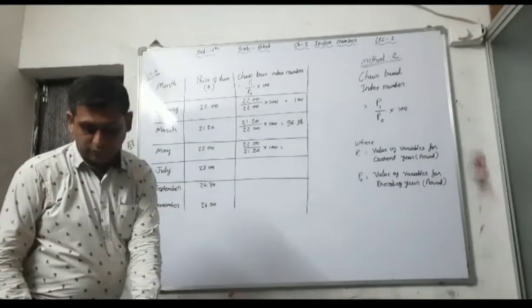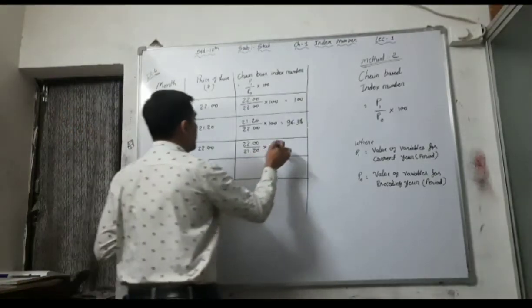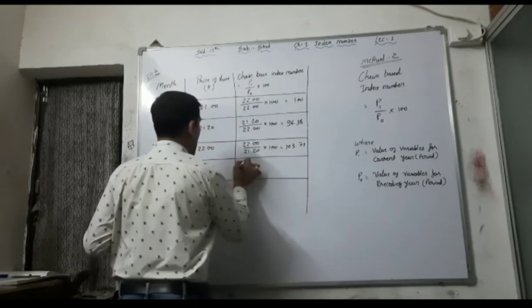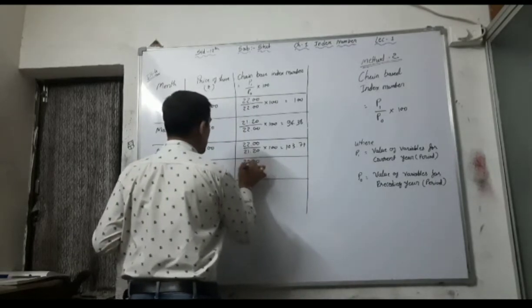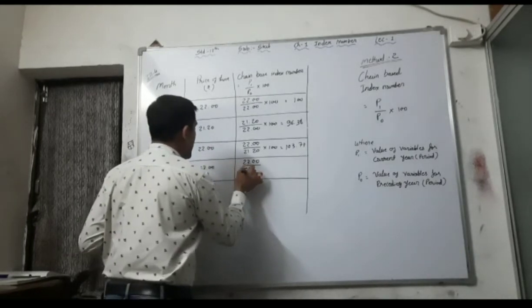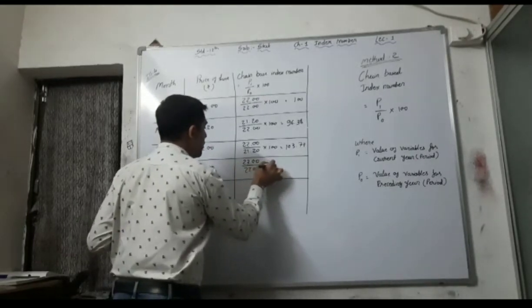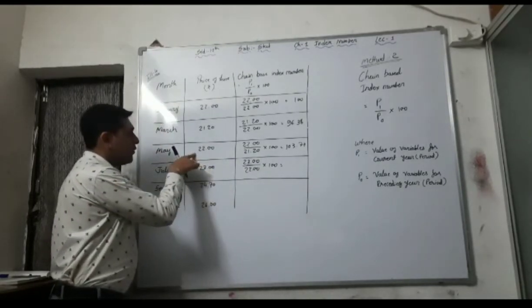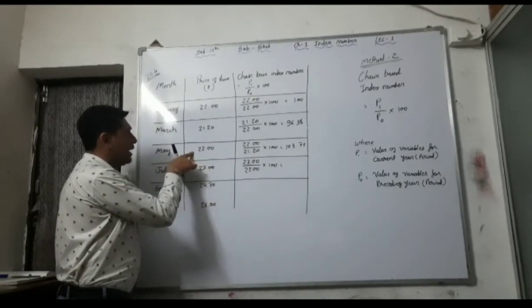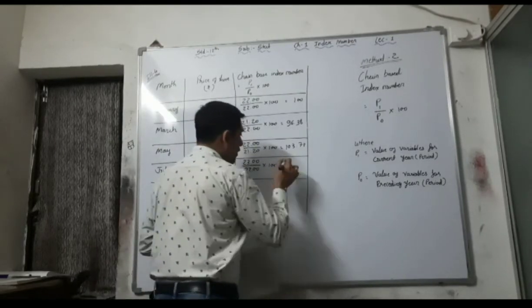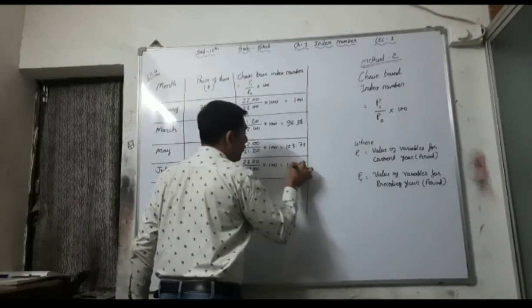It is 103.77. Now 23.00 divided by the preceding year 22.00 into 100. P1 is this, and P0, that is the previous or preceding year or period data, is 22.00. It is 104.55.